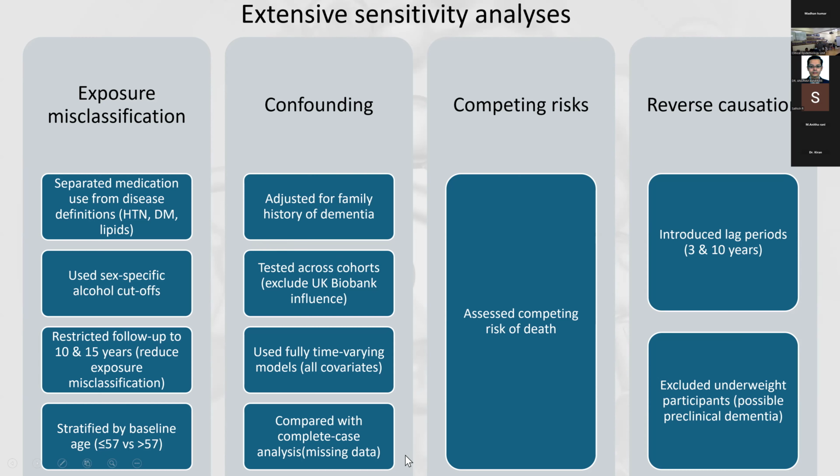For the missing data, they had initially done imputation analysis, right? So they removed all the missing cases and compared only with the complete case records. And for competing risk, they have assessed the competing risk of death. Another interesting thing was the reverse causation. To address this, they have looked at lag analysis by introducing lag periods of 3 and 10 years. And they've also excluded underweight patients.